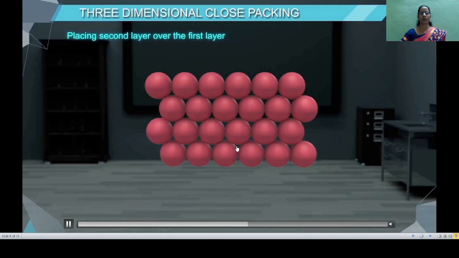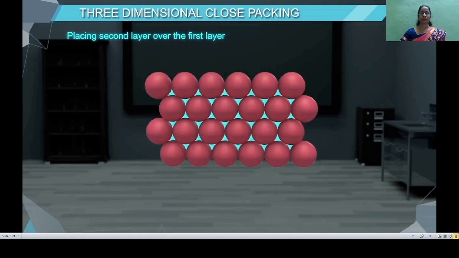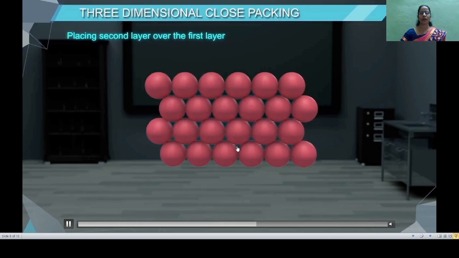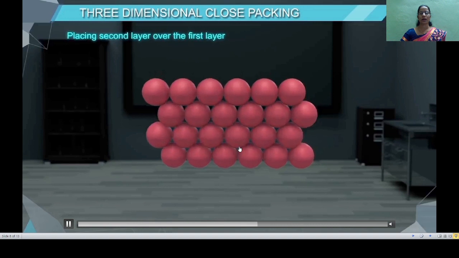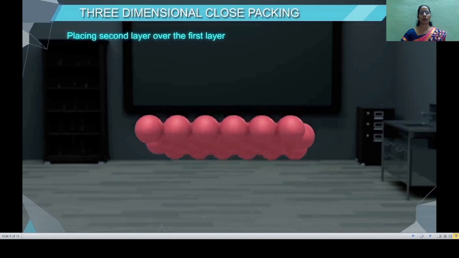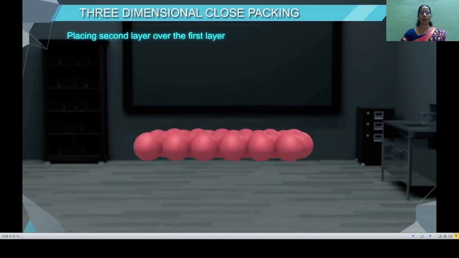These voids are of different kind. Some of the voids have their apices pointing in downward direction, while the other voids have their apices pointing in upward direction. Now, the second layer is stacked over this first layer in such a manner that these triangular voids get covered by the spheres of the second hexagonal close packed layer in 2 dimensions.